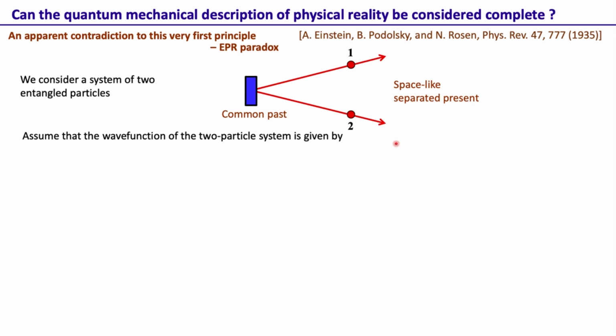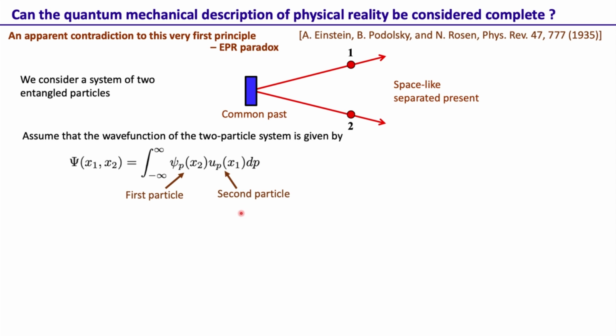They can have any wave function, but let's assume this is the wave function considered by EPR in their paper. They take a wave function for this two particle system in this form, in the position basis: psi(x1, x2) is the integral of psi_p(x2) u_p(x1) dp. This is for the first particle, and this is for the second particle. So that's the wave function corresponding to the first particle, and that's the wave function corresponding to the second particle. We see that this is a continuous superposition of two particle states.